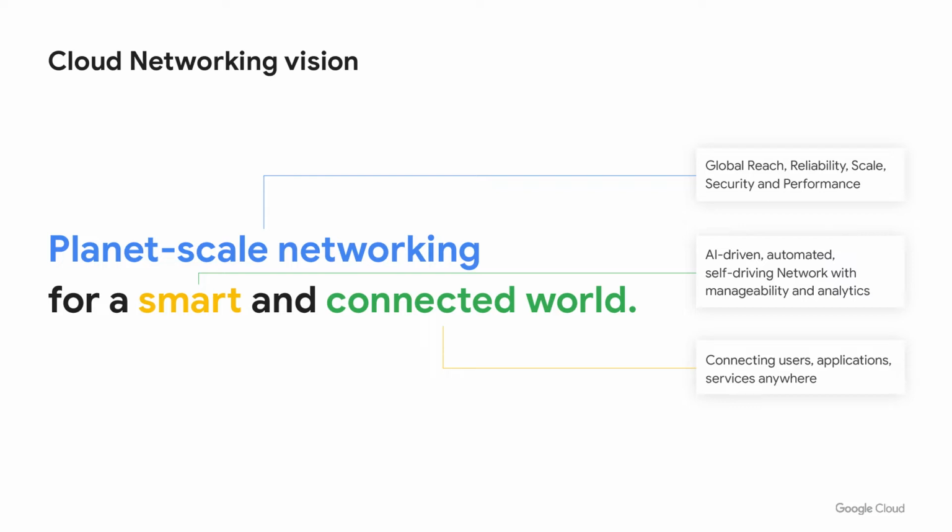And lastly, for a connected world. Connected world means connecting the services and applications to your users, regardless of where they are across the globe or which platform they reside on. That last phrase, connecting users in a connected world, is what we're going to focus on in today's spotlight.